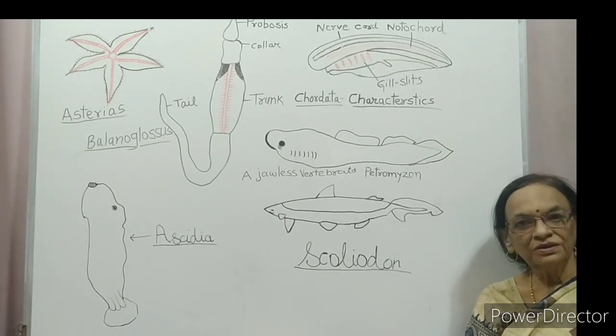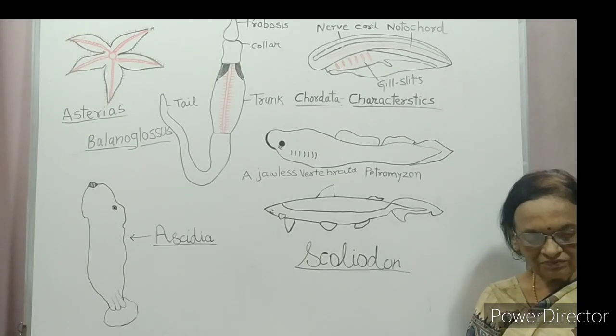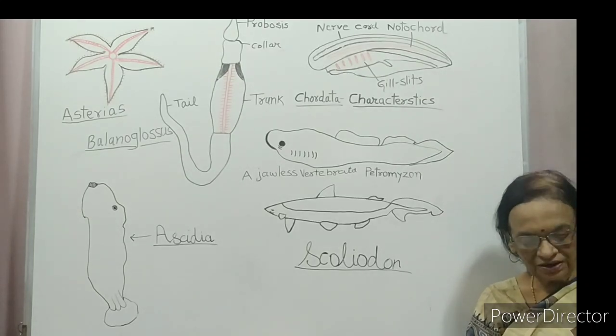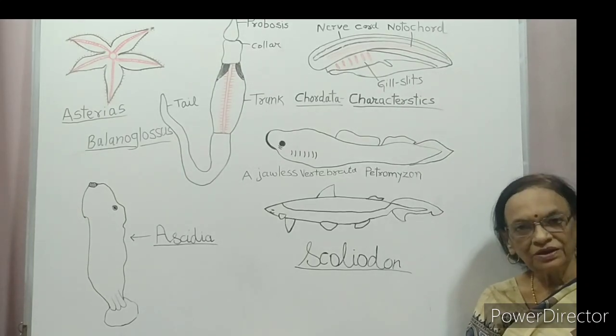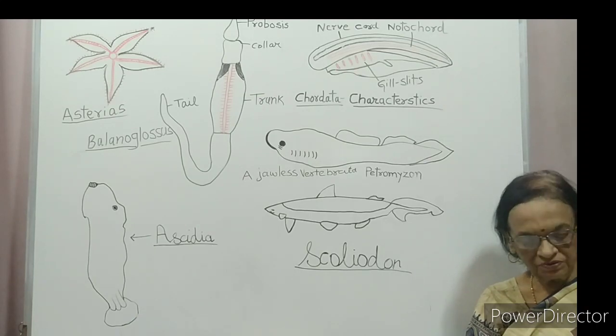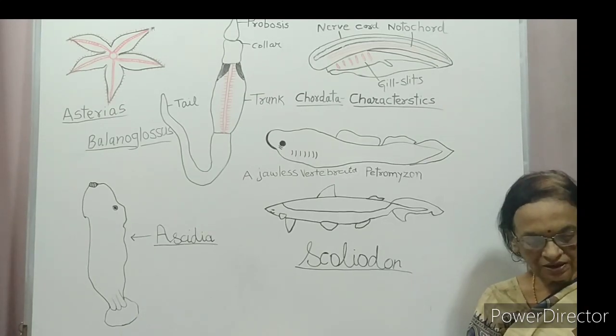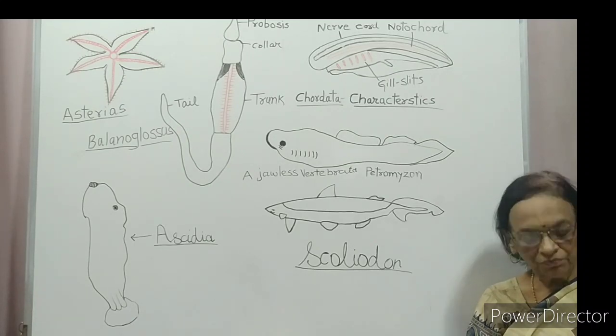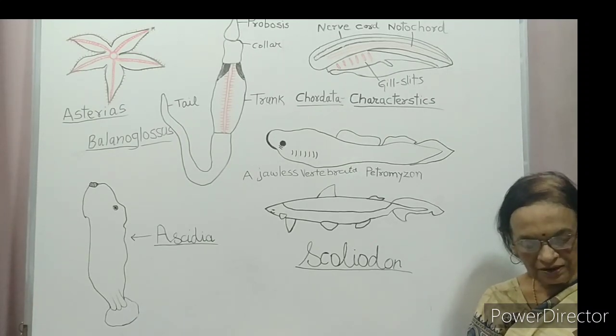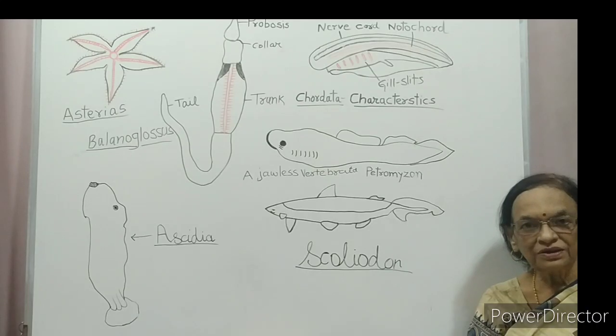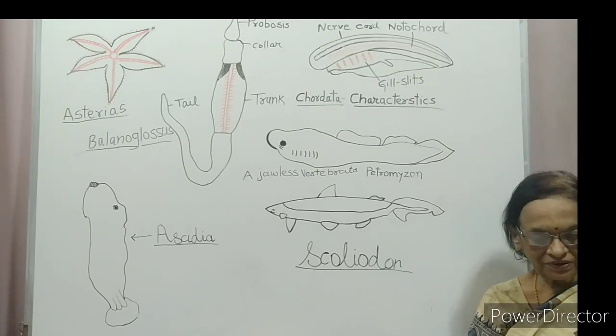After spawning, which means laying eggs, they die within a few days. Their larvae, after metamorphosis, return to the ocean. Examples: Petromyzon, lamprey, and Myxine or hagfish.